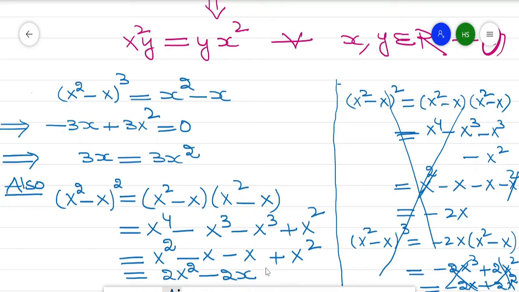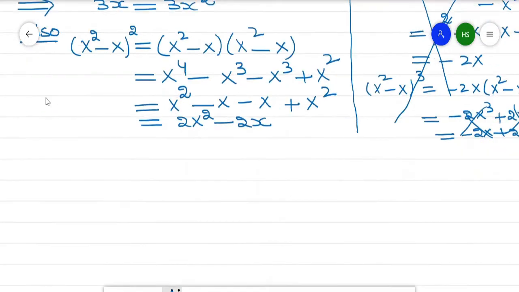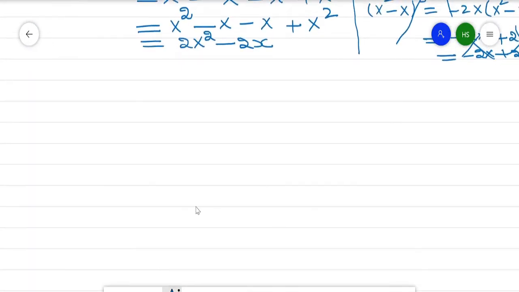Now from this equations, what we get? X square y. So here I am using this result, x square y is equal to y x square, right? Now here I take x square y, which is equal to y x square. Now in place of x I am taking x square minus x.